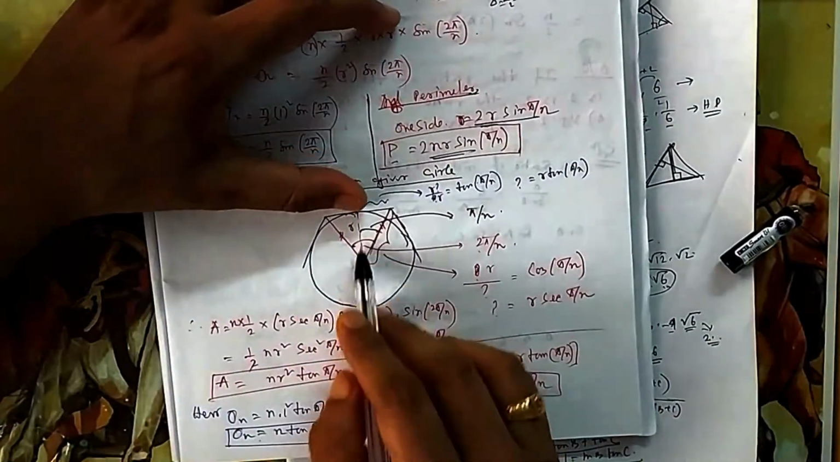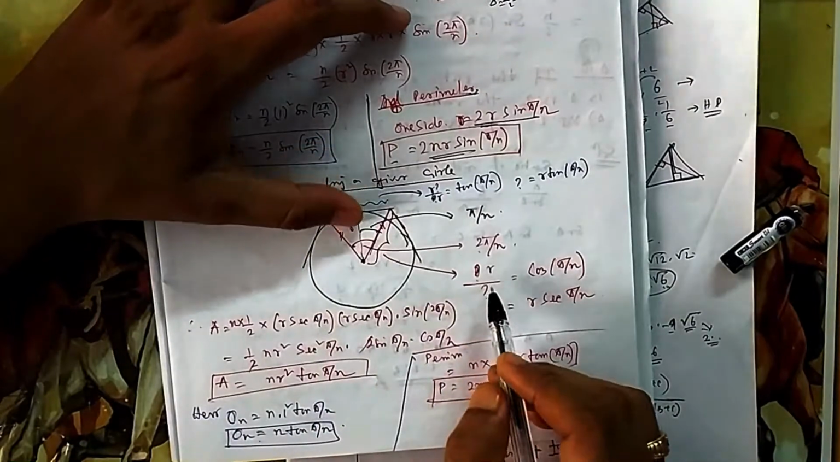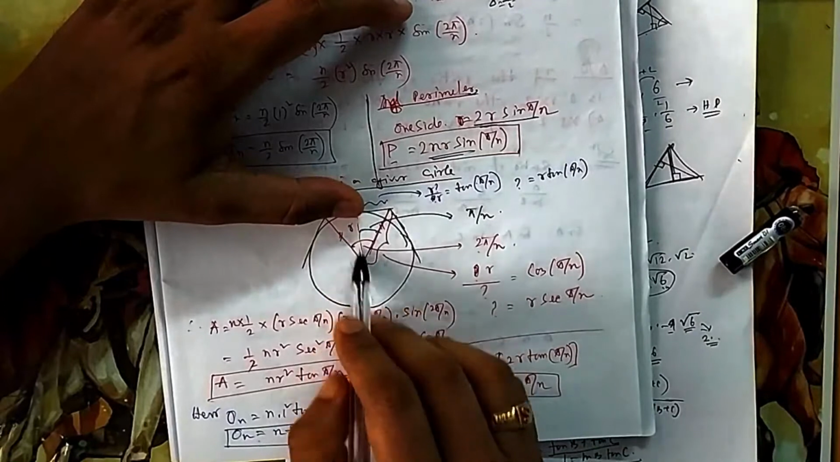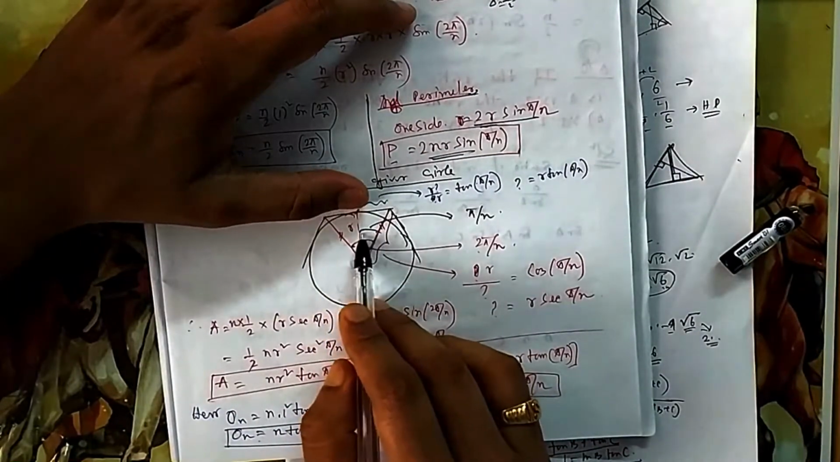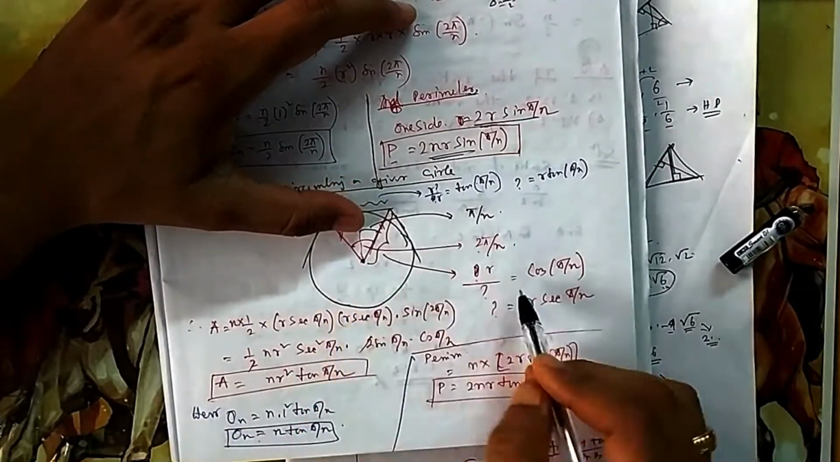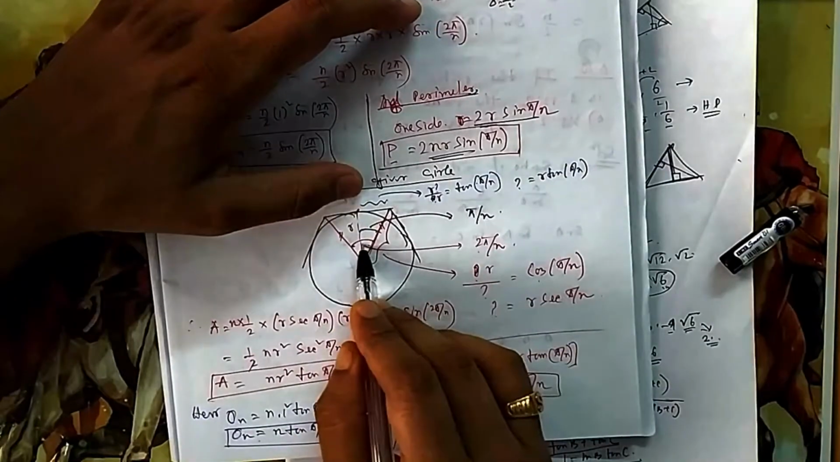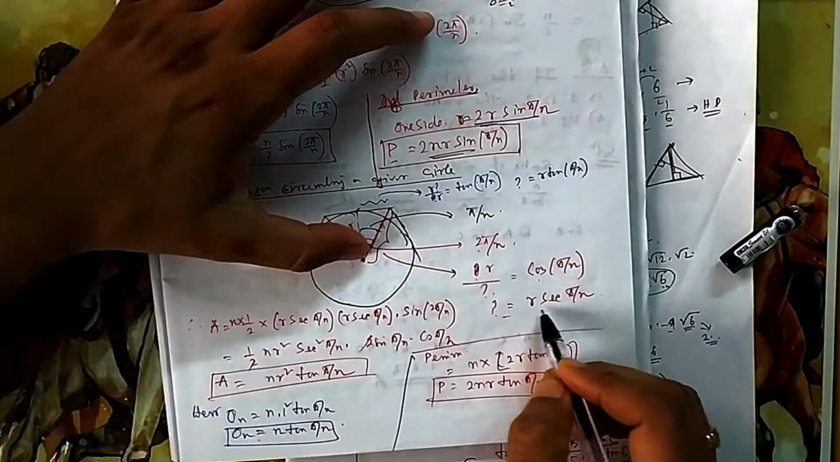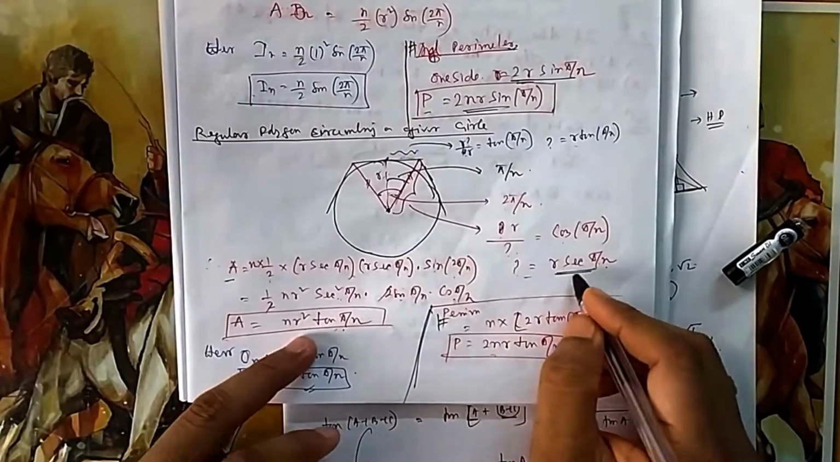So this length you can easily find using trigonometry. This by this is equal to what? Because this angle you know, so this is base by hypotenuse, cos. So cos pi by n, this angle is pi by n, is equal to R by that question mark. Question mark is this one. So this length becomes R sec pi by n.